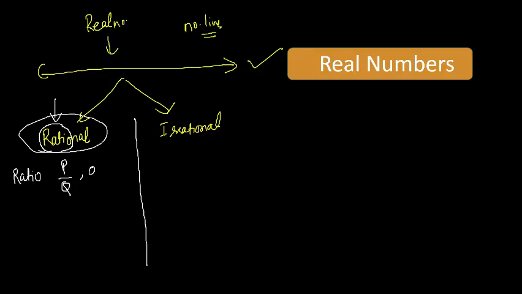And I can say the denominator should not be zero, because we know something divided by zero is undefined, not defined, infinity. So that should not be the case. Nothing can be zero in the denominator, right? These are rational. Any number which we can form in ratio format is rational, and if we cannot produce that number in the form of a ratio, that is called irrational.